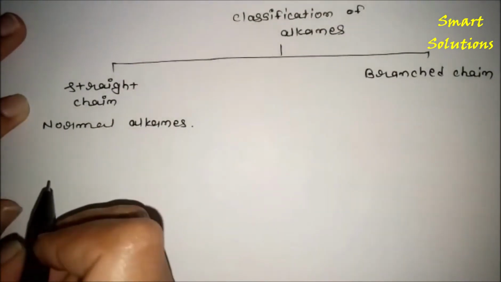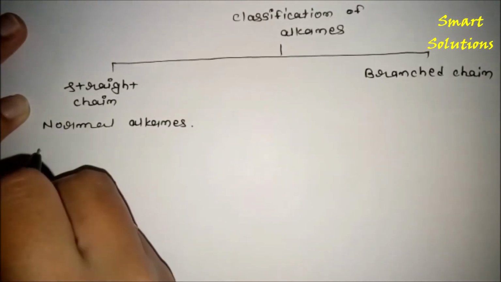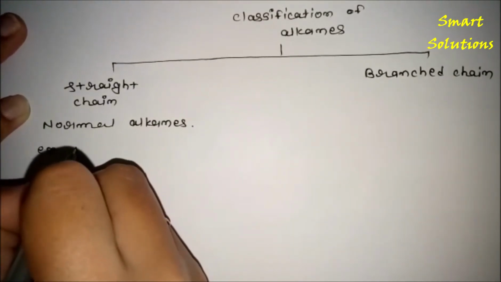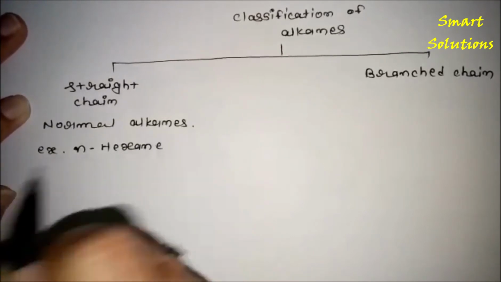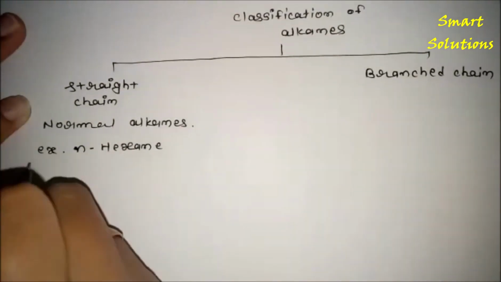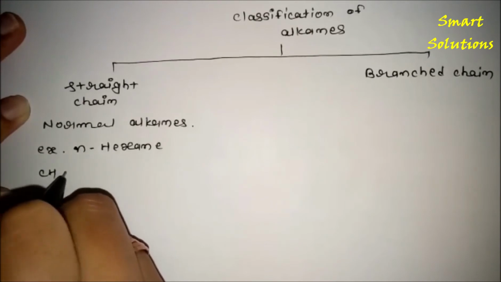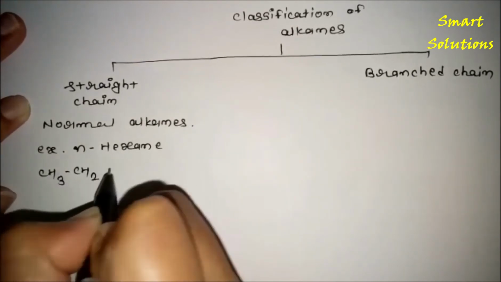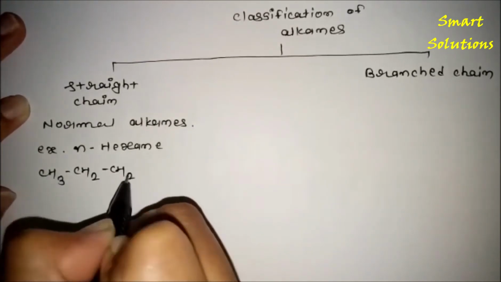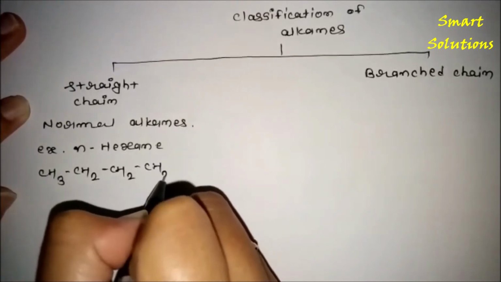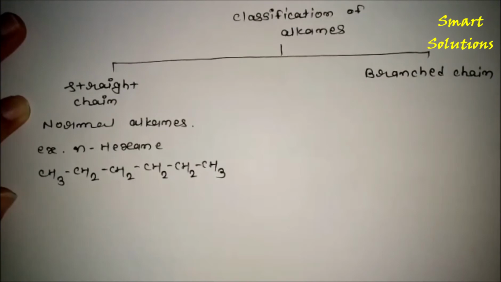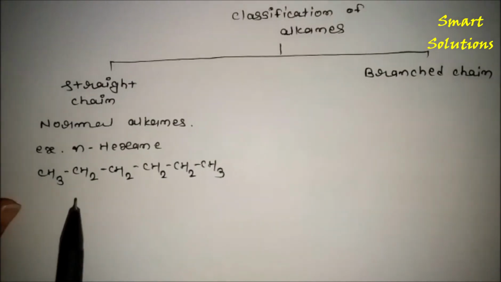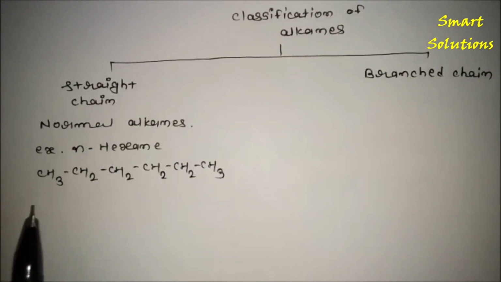For example, n-hexane: CH3, CH2, CH2, CH2, CH2, CH3. This is an example of straight chain alkanes.